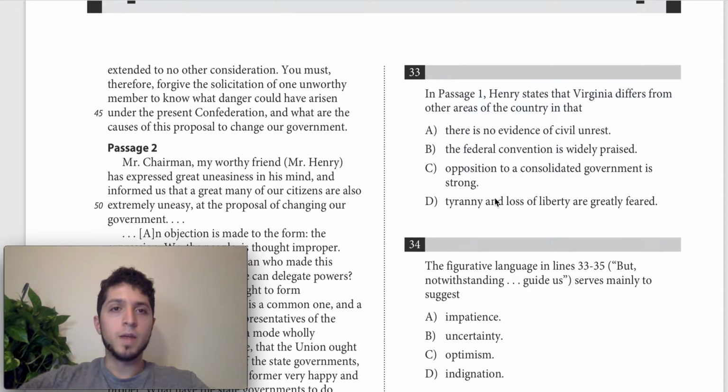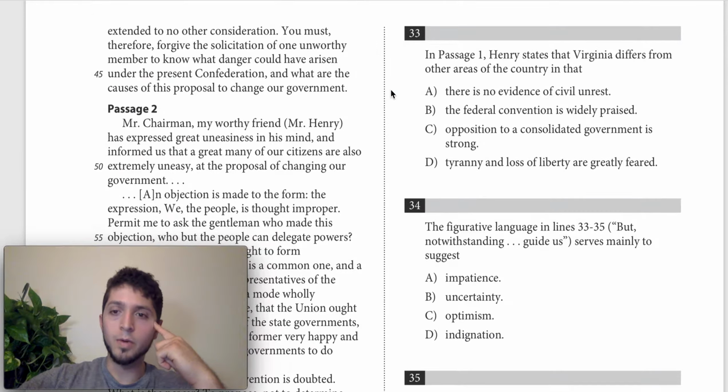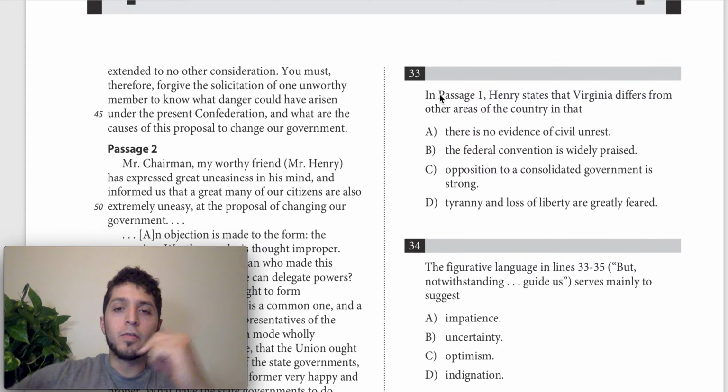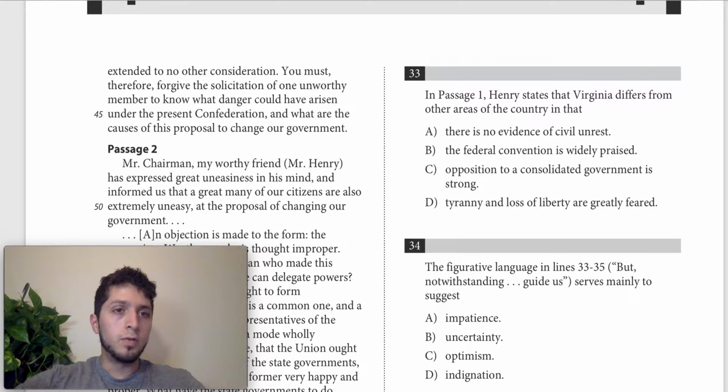33, and this is from the SAT number 9. This is the 2017 April QAS test. And 33 says, in passage 1, Henry states that Virginia differs from other areas of the country in that something. So to solve this question, we need to first identify a specific text.